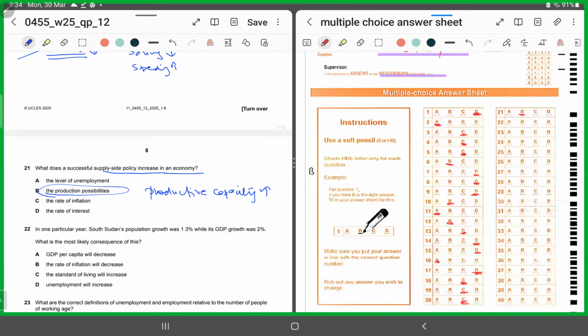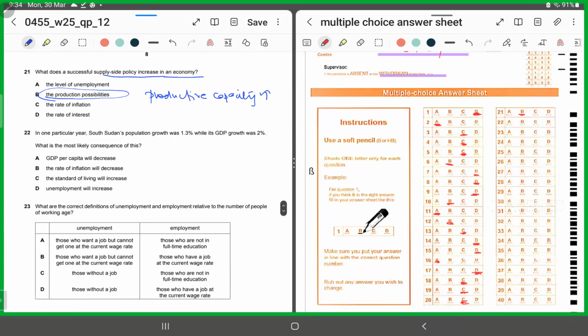Number 22. In one particular year, South Sudan's population growth was 1.3%, while the GDP growth was 2%. What is the most likely consequence of this? GDP grew by 2%. Population grew by 1.3%. So the real GDP grew by how much? 0.7%. This means the standard of living increased, right? Or the real income rose. GDP per capita did not decrease, it must have increased.